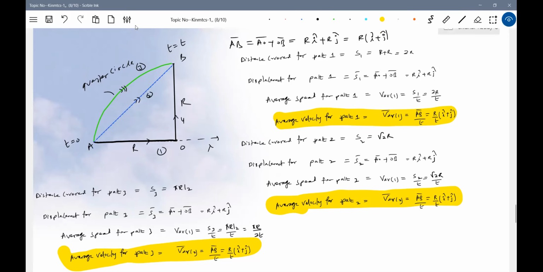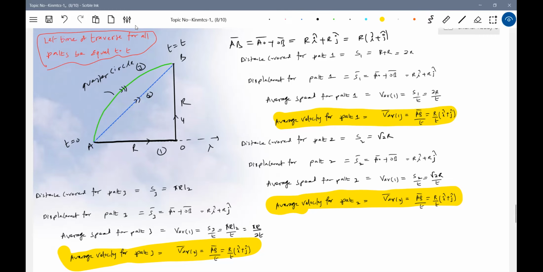Let the time of traverse for all paths be the same, and this is very important. Based on this is what I'm discussing this example.